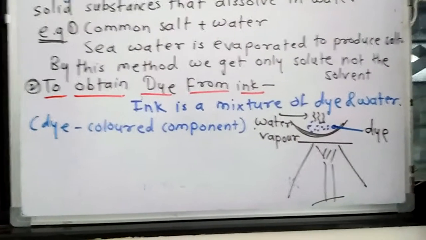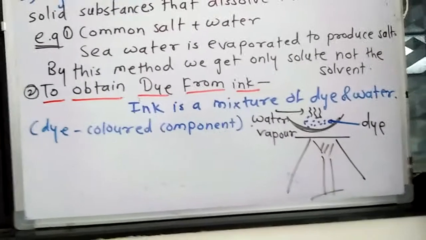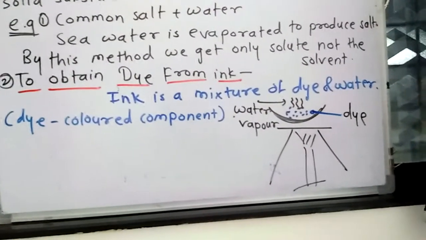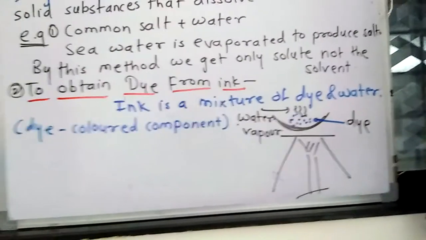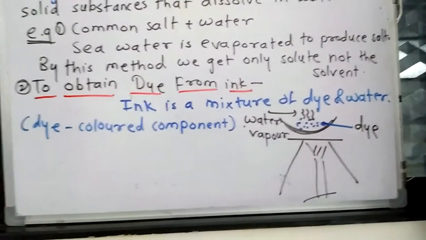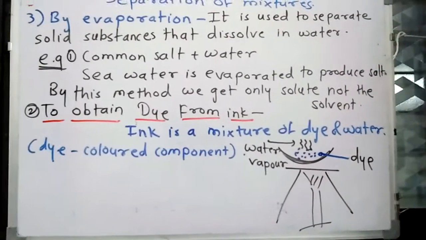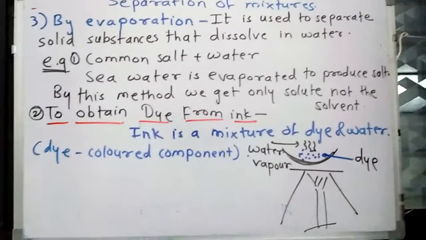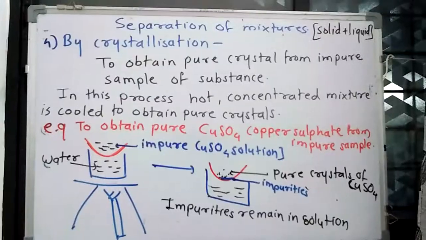Now if we want to separate the dye from the ink, what do we have to do? We have to heat the mixture. In the china dish we have taken ink and we are going to heat it. When we heat it, what will happen? Water will evaporate and what will remain in the dish is the dye. So to separate the dye from the ink, we can use the method of evaporation. Evaporation is done for soluble substances, but we can get only one substance, that is the solute.